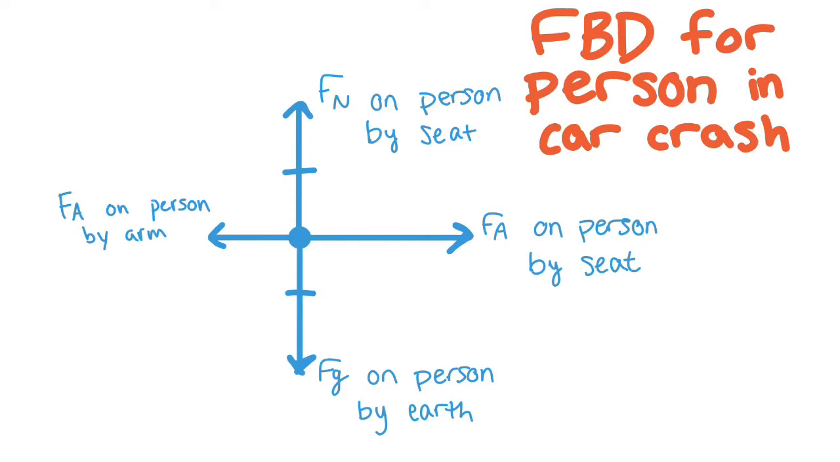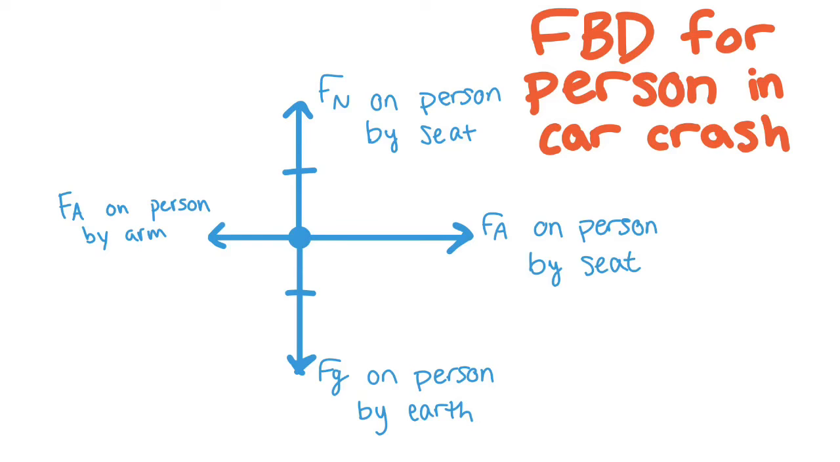This is the FBD for a person in a car crash. However, this is the FBD that represents what would actually happen in that scenario. As you can see, there is still normal force, force of gravity, and the force applied on person by seat going to the right. However, this time, the force applied on the person by the arm going to the left is much smaller than the force applied on person by the seat.